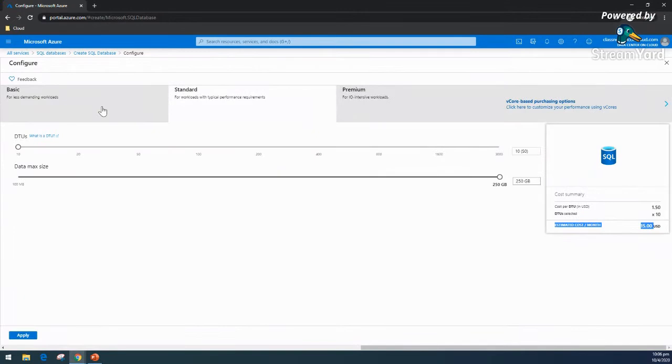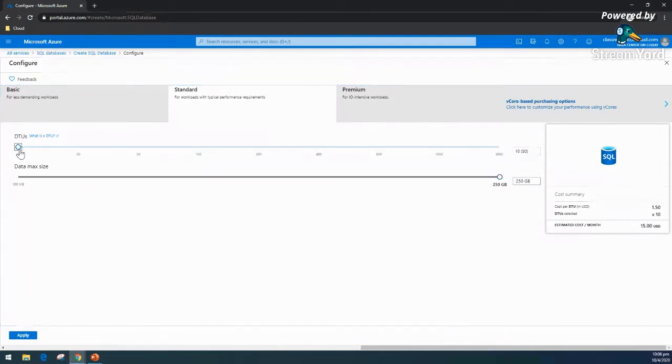Also, one important thing, under the free tier, Microsoft Azure is giving 250 GB of space to use the Azure SQL service. And here you can see this 250 GB space is free, and this is the DTU minimum.